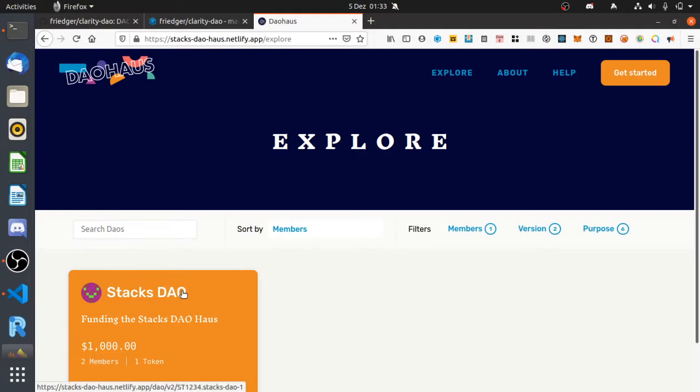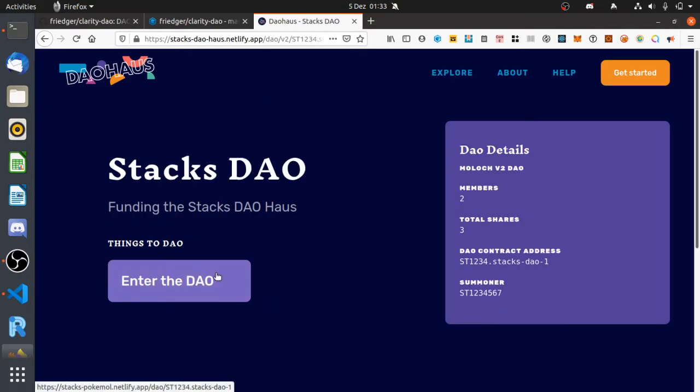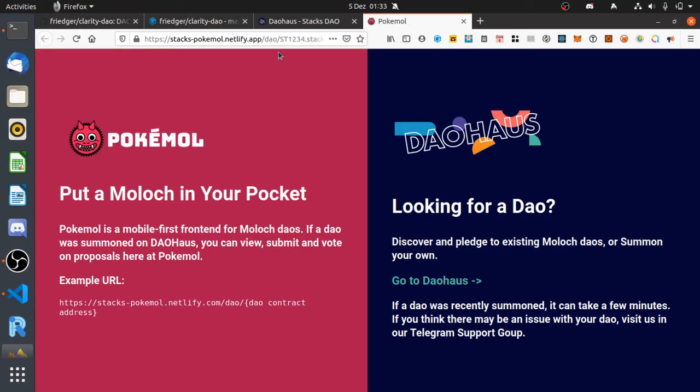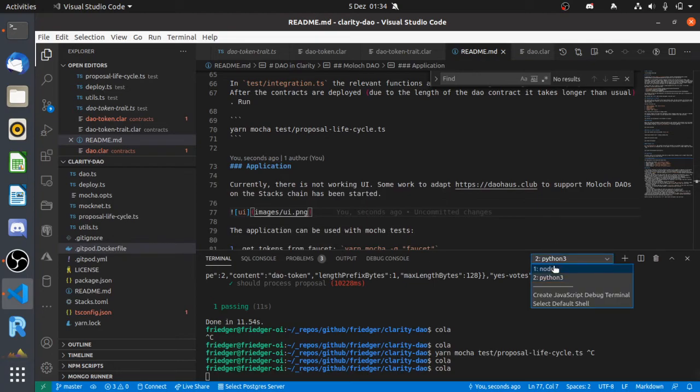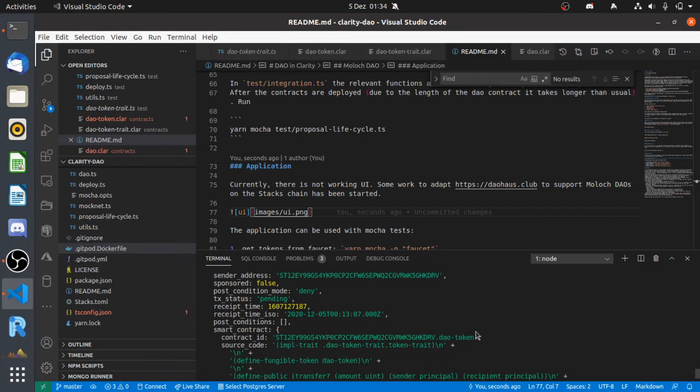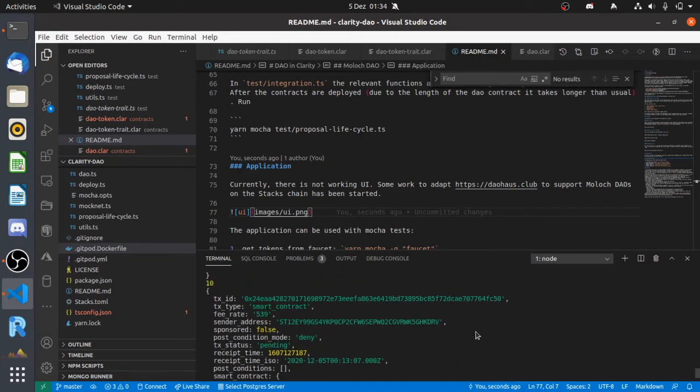This one is the one Stacks DAO, and it gives you some details, and then you can enter the application, and in here you can interact with the DAO, make votes, and so on. Yeah, unfortunately the Testnet Explorer does not know yet this contract, so there's still some work to do. And currently I am deploying the contract to testnet, and hope you can enjoy it soon.